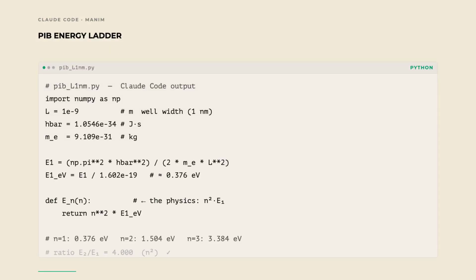Before running, read it. Find this line, n² times E1. That is the entire physics. Check that E1 is 1240² times π² over twice the mass times L² in electron volts. Check n equals 1 gives 0.376. 30 seconds. Never skip this.